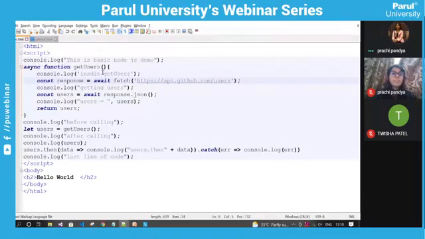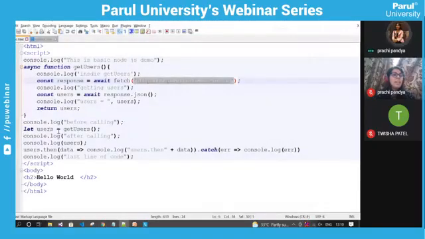Then next, it is fetching some users' information from this GitHub users URL. So it is going to take some time, and whenever we make a function async, we have to use await. Async tells the system that this function is going to return a promise, a dedicated result. And await will hold the control of the system. That means it will wait for some time until it fetches all the user details from this URL.